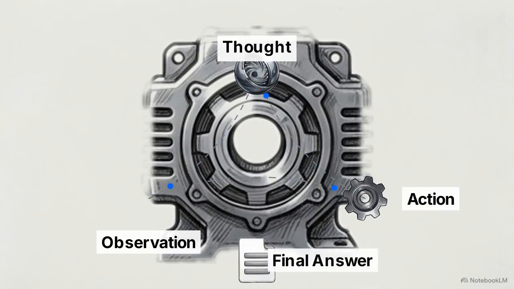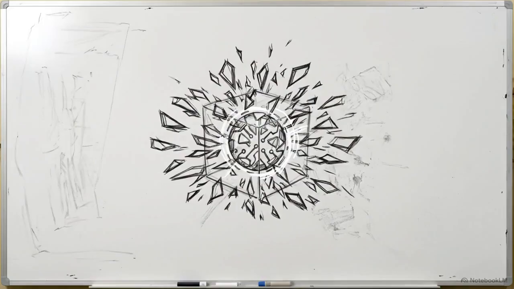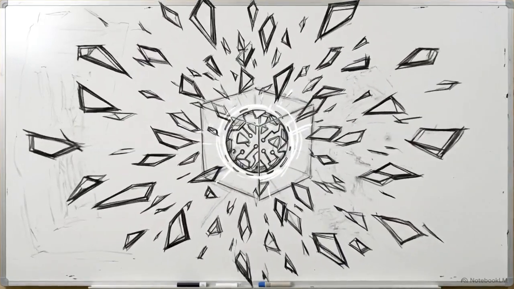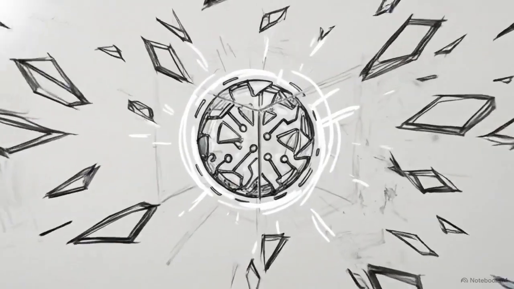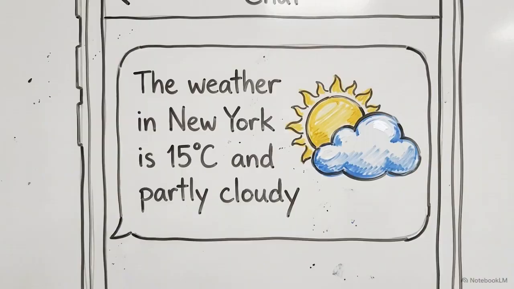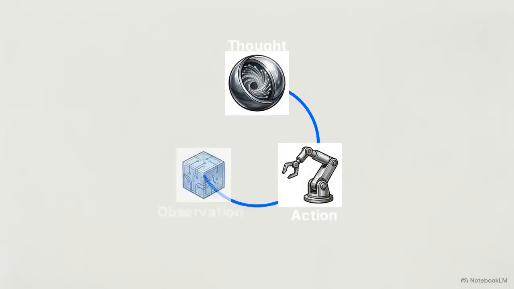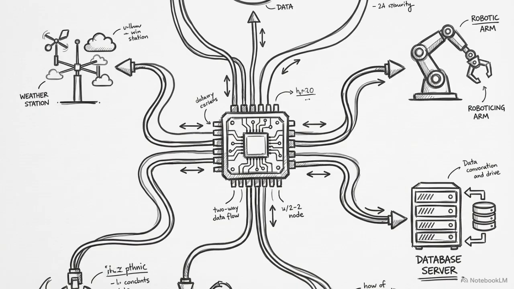This continuous cycle of thinking, doing, and observing is the fundamental engine that powers every task an agent completes on its own. So if we ask our agent that same weather question from earlier, we don't get a generic refusal. Instead, we get a successful, real-time response because the system thought about the problem, used a tool, and observed the result. An AI agent is a coordinated system built around the text-generating technology we already have.